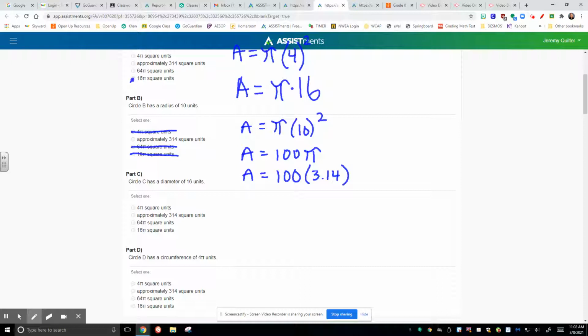This next one, I want you to be really careful because part C, they said diameter. Make sure to recognize the diameter is 16 units. What does that mean about the radius? Because radius is equal to diameter divided by 2. So pay attention to that.